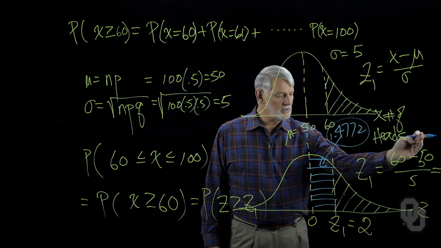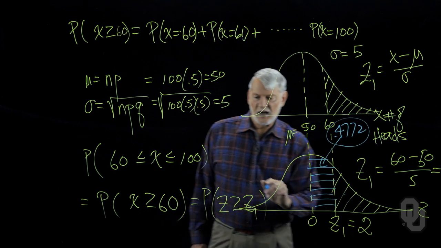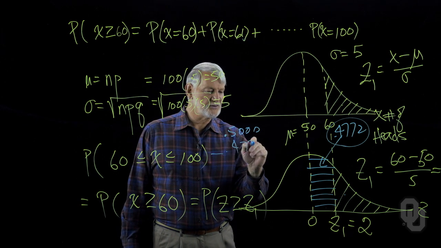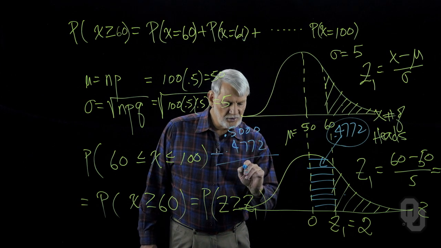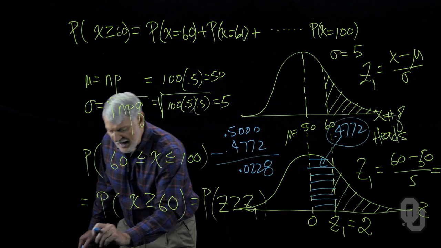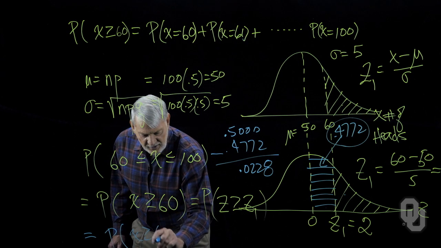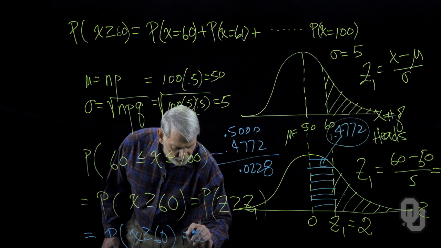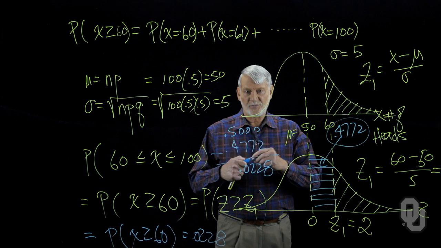I am interested in this area. I know that half of it is on this side because it's symmetrical. Therefore, to get this area here, I simply take 0.5000, subtract off 0.4772, and I ought to be able to now get my answer, which is 0.0228. So the probability that I'm after, the probability that x is equal to or greater than 60, is equal to 0.0228. Not a very probable event, as we note.